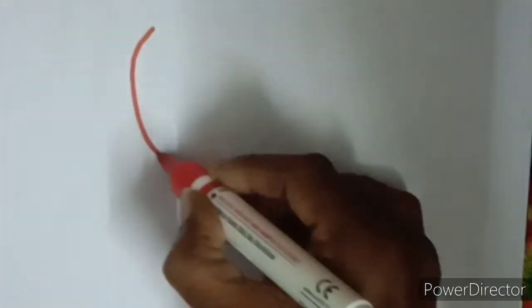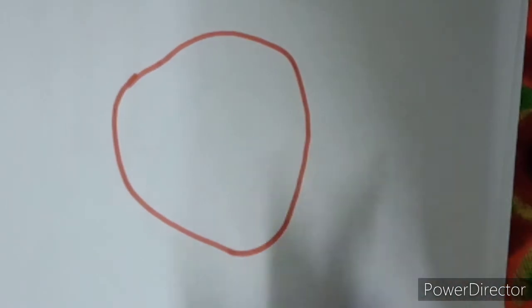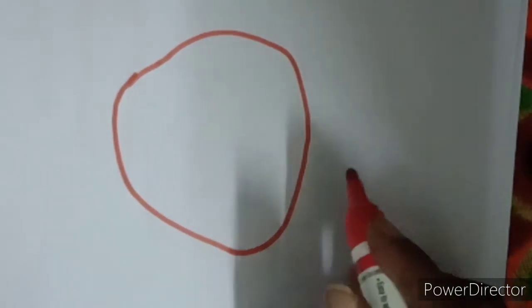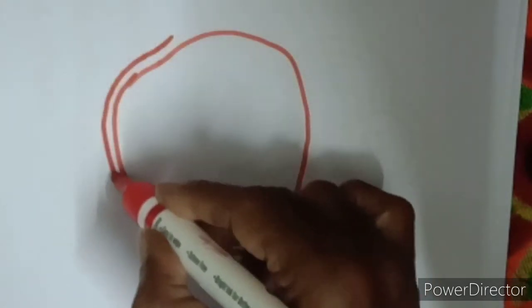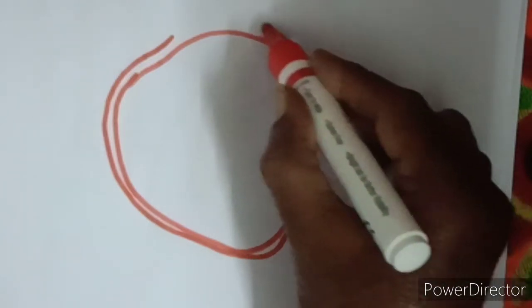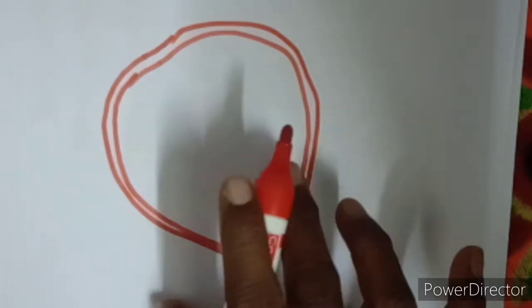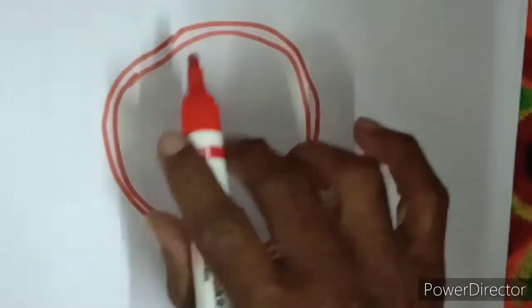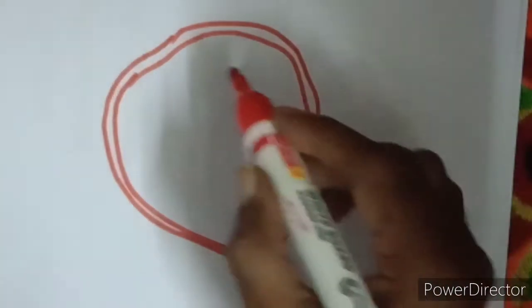Now imagine our heart. And also we know around our heart two membranes are surrounding it. Then when we observe our heart, on it two grooves are arranged.